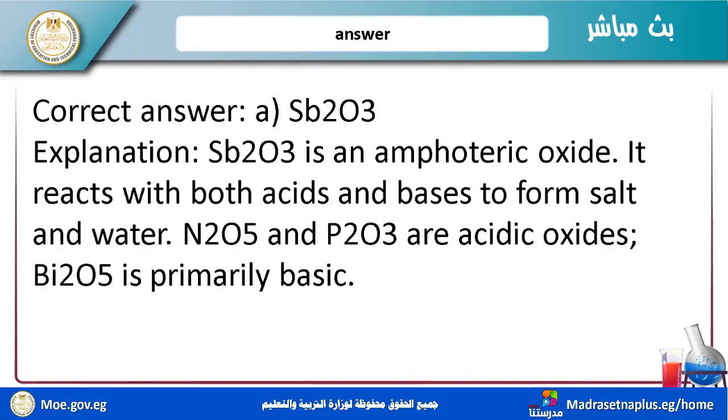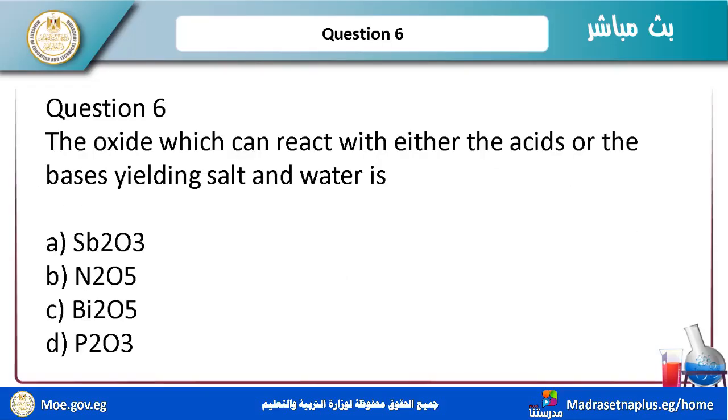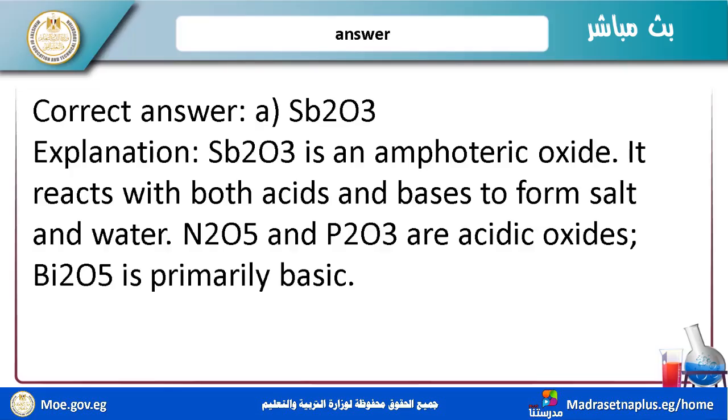I need amphoteric, because this question asks which oxide reacts with either acids or bases yielding salts. I want an amphoteric oxide. The amphoteric oxide is Sb2O3.